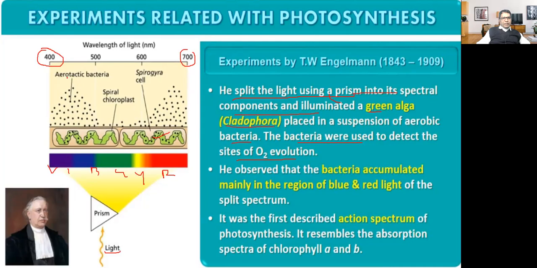So aerobic bacteria, he placed with Cladophora. He observed that the bacteria accumulated mainly in the region of blue and red light. This is a bacterium. Their population accumulated in this region, the blue region and red region of the spectrum.